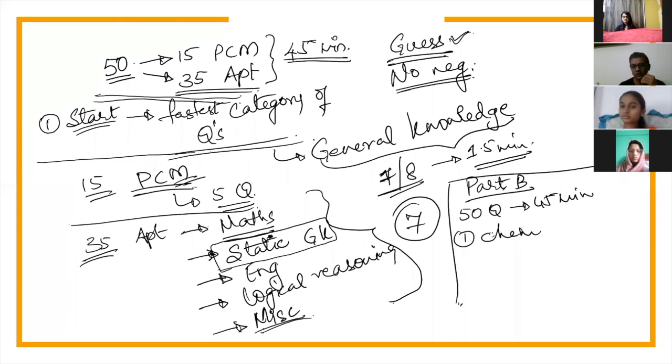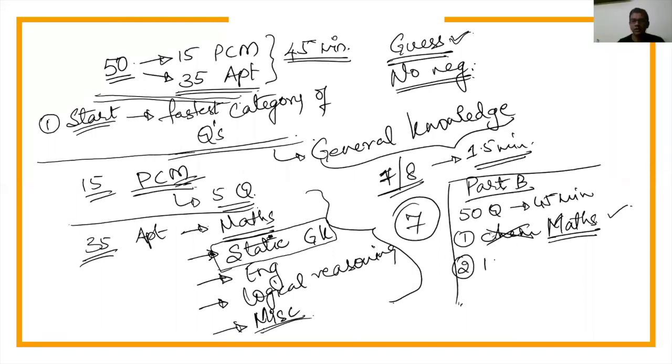Now, assume that it is not chemistry, it is maths. I love maths. So what will I start doing? I'll start solving them. First question solved. Very good, I got the answer. I'm so happy. The second question is again maths. I'm solving it, but I did not get an answer. Fine, no problem.